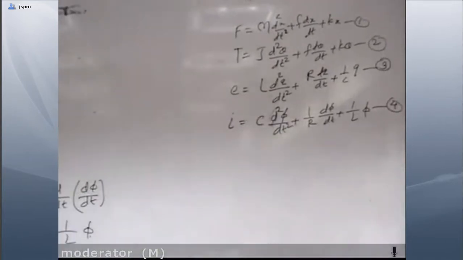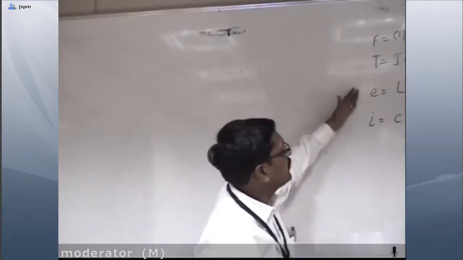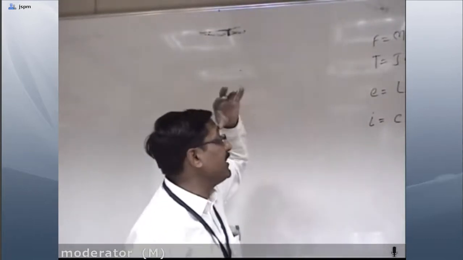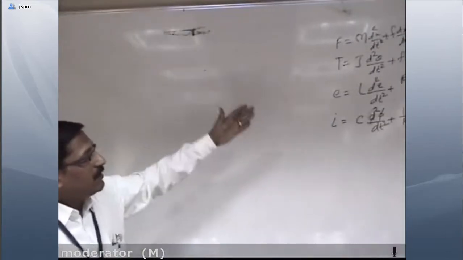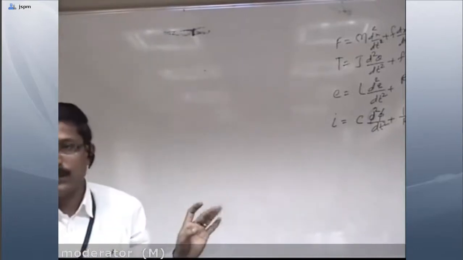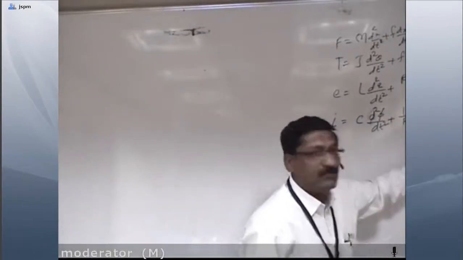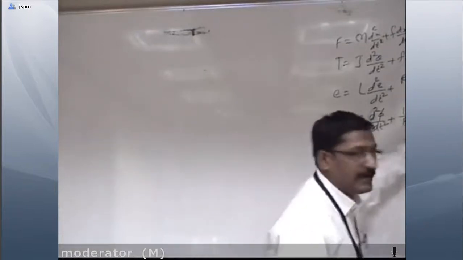Now we have found all 4 equations, that is 2 for the mechanical system and 2 for the electrical system, and these are the individual equations, or you can say the mathematical models, for these systems. Now just look at these equations: first, second, third and fourth. For the translational mechanical system, F is equal to m d square x by dt square plus f dx by dt plus kx. Similarly, if we compare these equations, we will find all equations are in a unique form. Unique form means the equations are in a unique differential equation form, with the order of their derivatives reduced: second, first and 0.